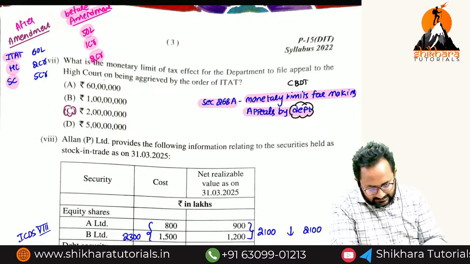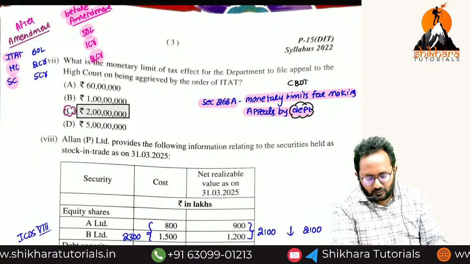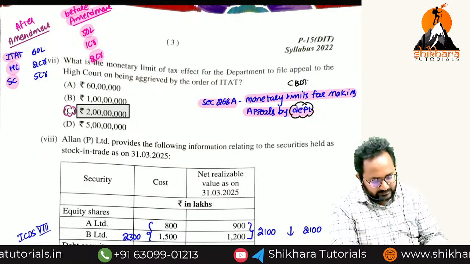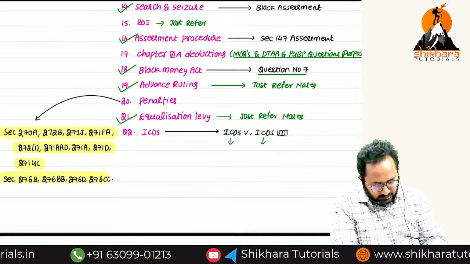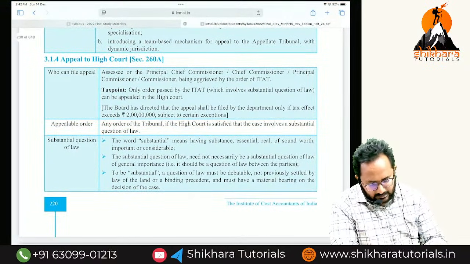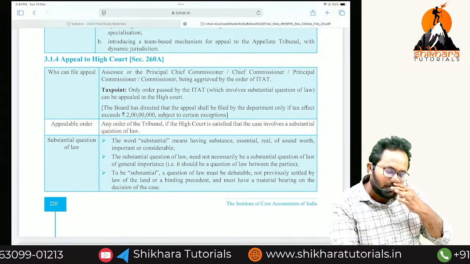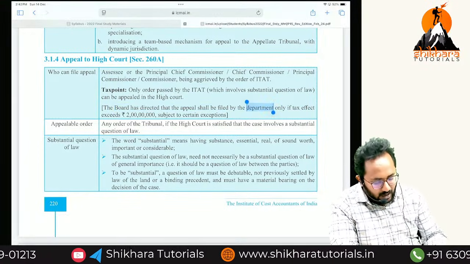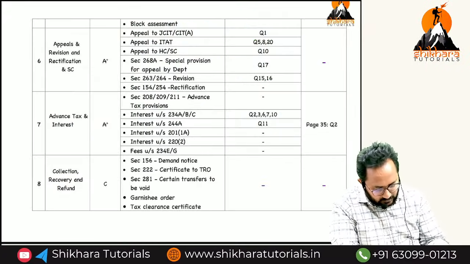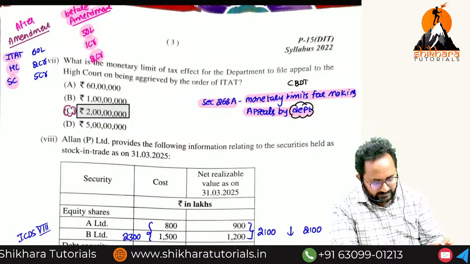So now what is the correct answer? After amendment only we have to check, because we had one experience in the last June 25 also. So that's why you have to take 2 crore. Remember. Sir, what is the proof, sir? Yes, I think I can refer, okay, wait. In your study material also they give the amended answer only. That's why they will give this answer, that is, if the tax effect exceeds 2 crores, then only the department can make an appeal. In our important questions also we covered that 268A. This is only it.